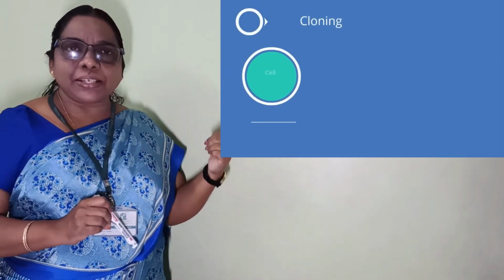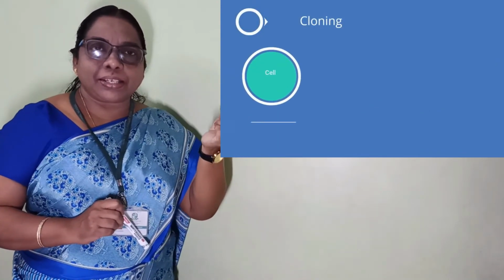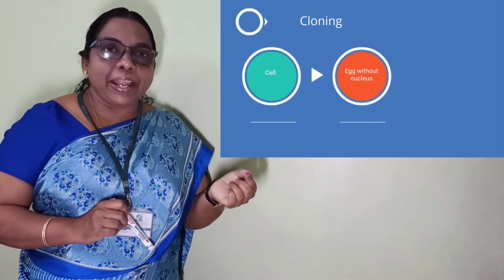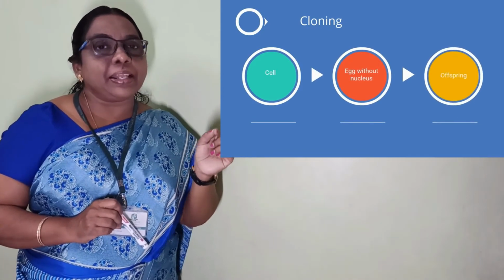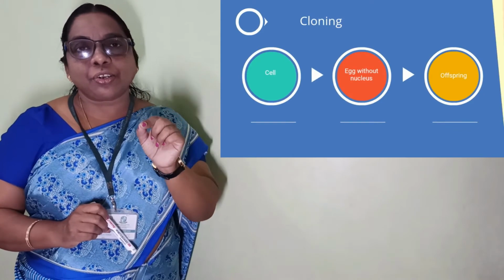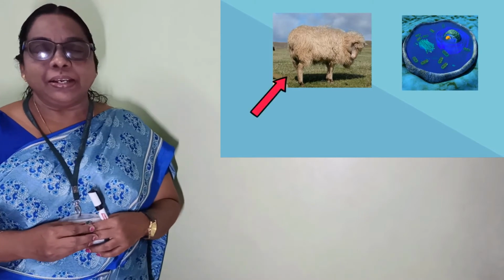Now from the first sheep, from the cell they collected, they took the nucleus and placed it in the Scottish Blackface sheep's egg. The nucleus is transplanted, transferred from the first sheep to the second sheep. Then further development occurs.